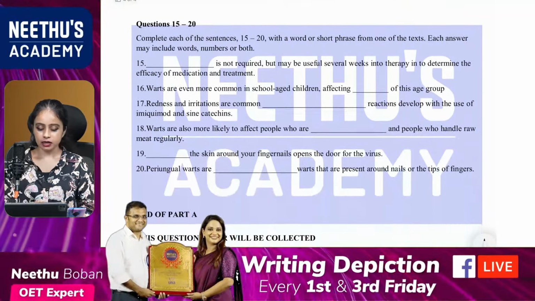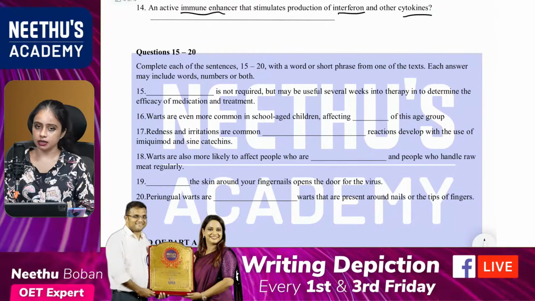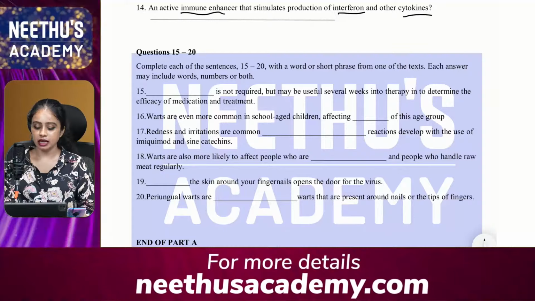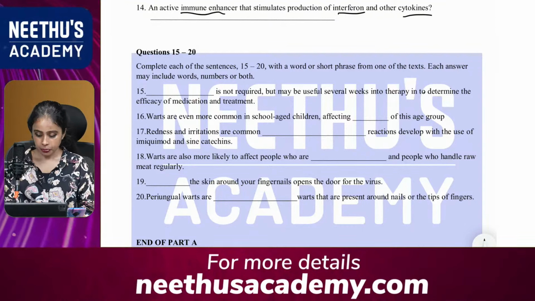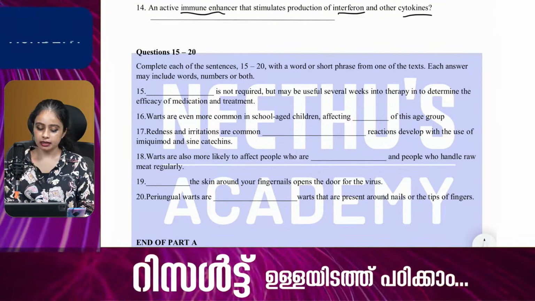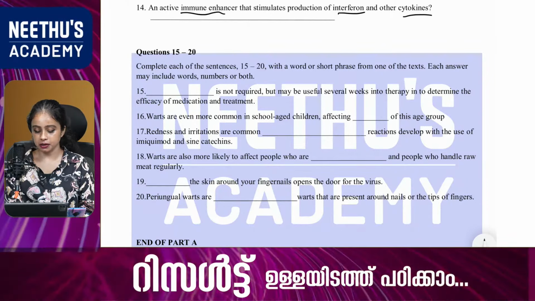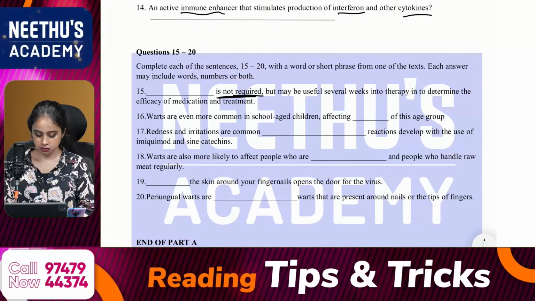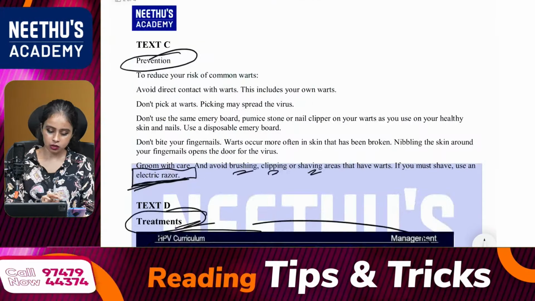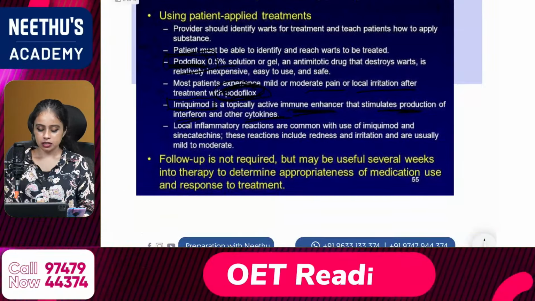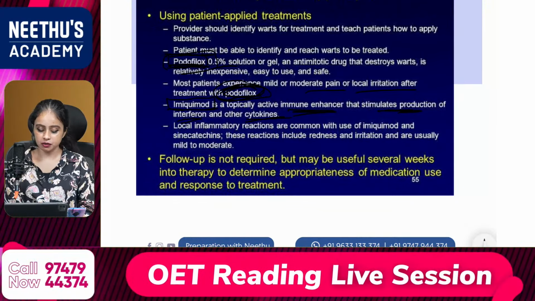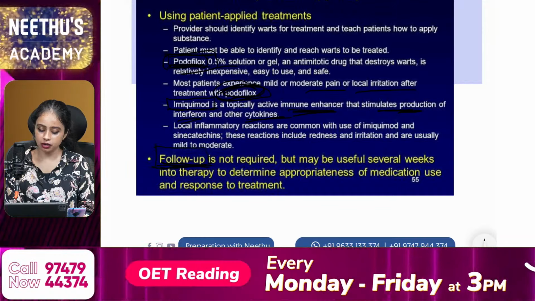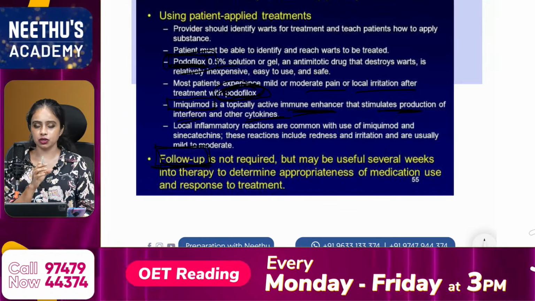Okay, and question number 15. So what is the answer? Dash is not required but may be useful several weeks into therapy to determine the efficacy of medication and treatment. So dash is not required. What is not required? So it is very easy, a direct answer from text D, the last bullet point. Follow up is not required. What is not required? So that is the missing word.